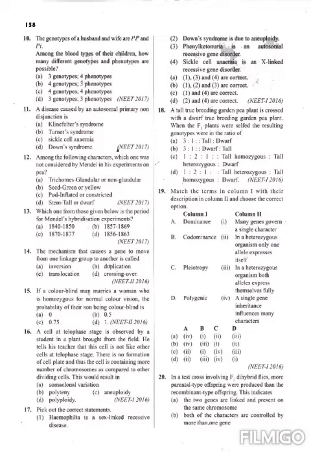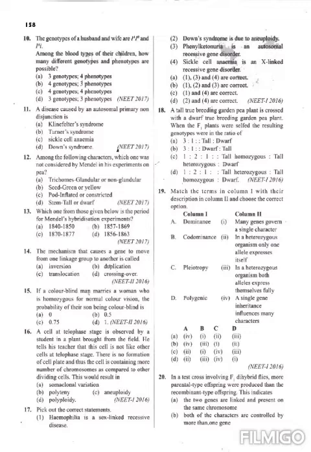Next question. A disease caused by an autosomal primary non-disjunction is: Klinefelter syndrome, Turner syndrome, sickle cell anemia, Down syndrome. If a disease occurs due to a non-disjunction, that is Down syndrome. Down syndrome occurs by the non-disjunction of chromosome number 21, when this non-disjunction occurs at the time of cell division. Clear?